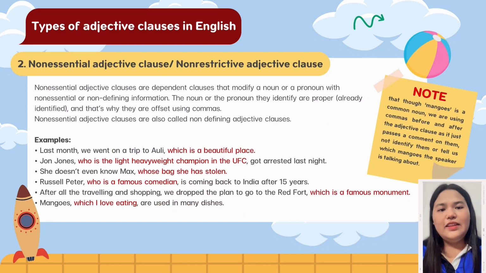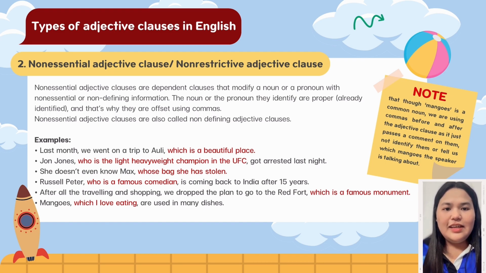2. Non-essential adjective clause or non-restrictive adjective clause. Non-essential adjective clauses are dependent clauses that modify a noun or a pronoun with non-essential or non-defining information. The noun or the pronoun they identify is proper, and that's why they are offset using commas. Non-essential adjective clauses are also called non-defining adjective clauses.